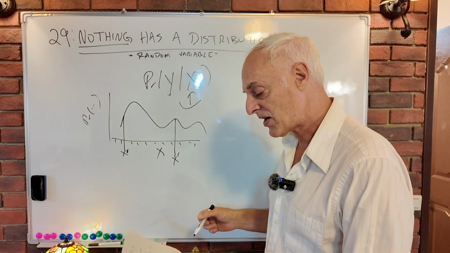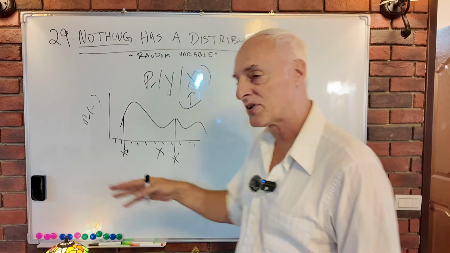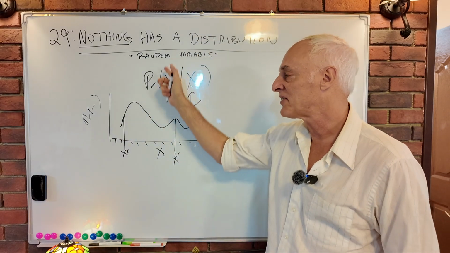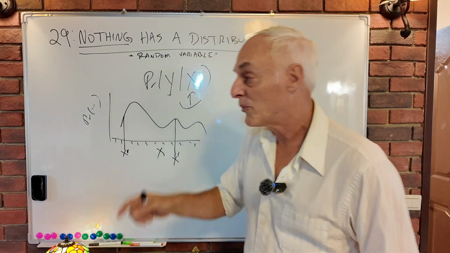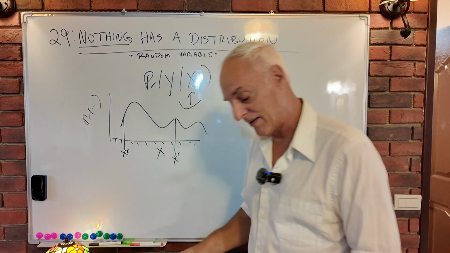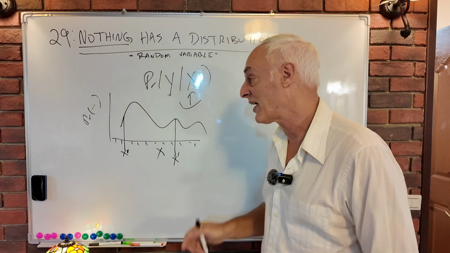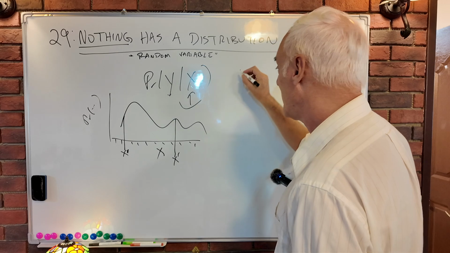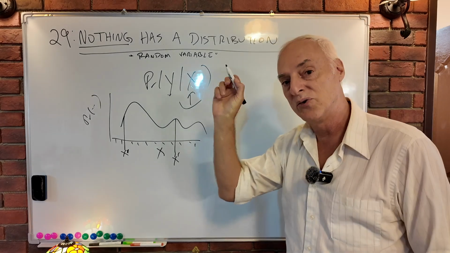Okay, so nothing has a distribution. You'll see this all the time, though. And maybe I'll just have you look all this kind of stuff up. We can, however, make statements as if things have distributions. There's nothing in the world wrong with that. So, for instance, I could say I'm going to use a normal distribution.